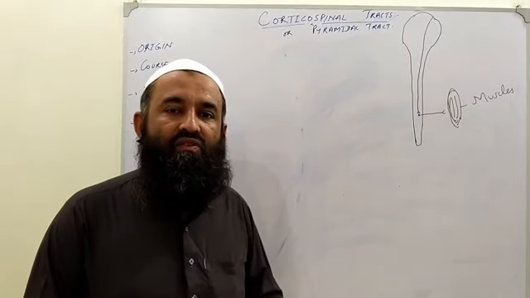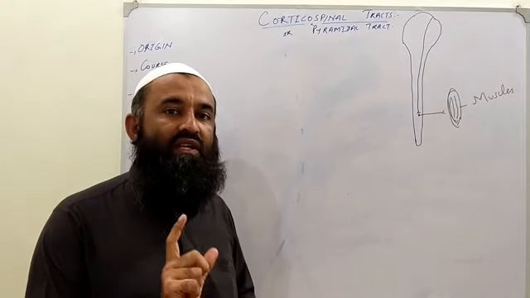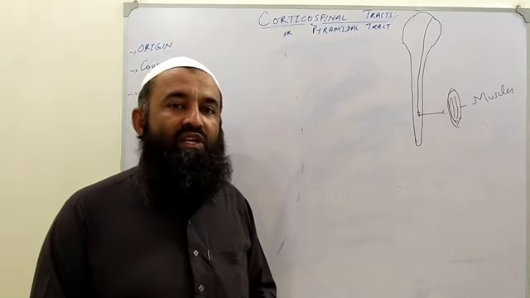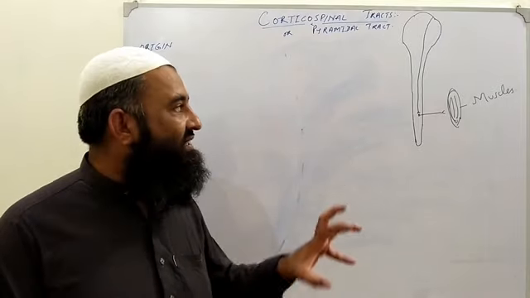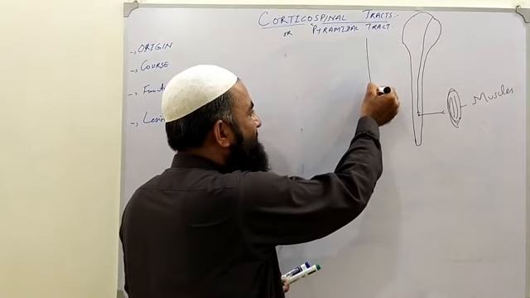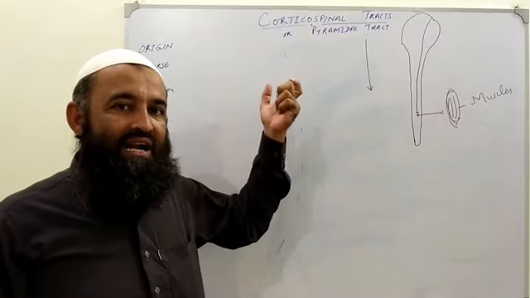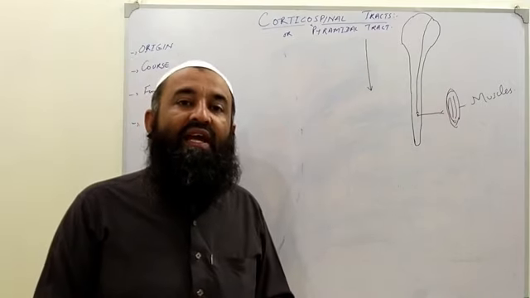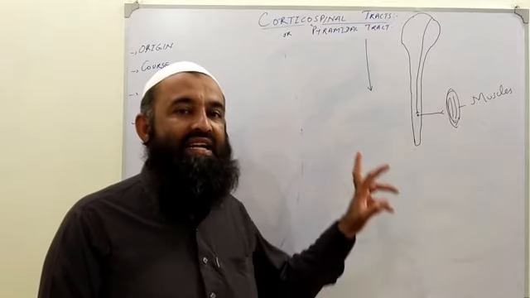First, why is this tract called the corticospinal tract? First, we have to clarify this question, its name. So basically, this is the route in which information is traveling. That information is traveling from the upward brain side towards the lower spinal cord side. So this is called a tract and a type of descending tract. A tract in the nervous system in which information goes downward is called a descending tract.